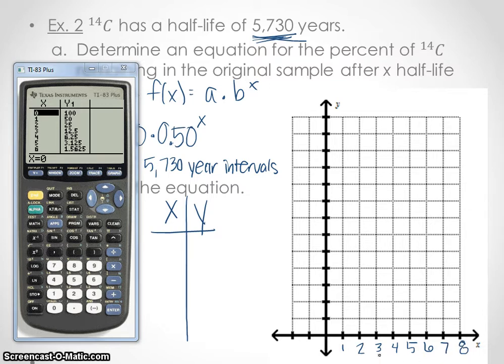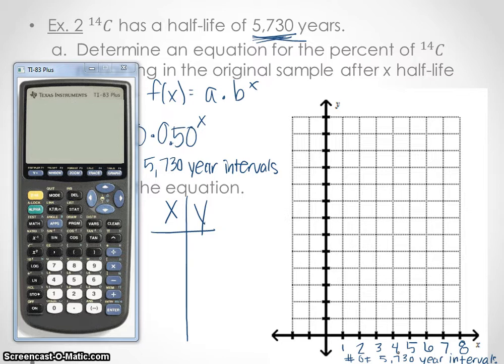I'm kind of squeezing in, not too much room down here. But that's going to be the number of 5,730 year intervals. Hopefully you left yourself a little bit more room, but I would like all of these labeled.